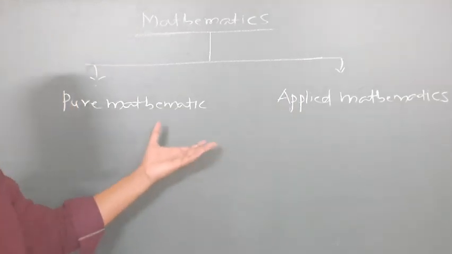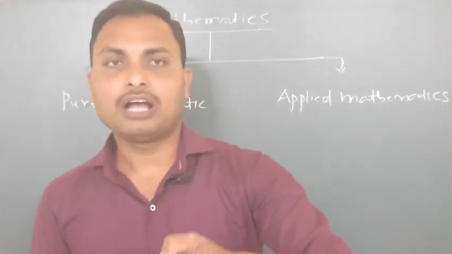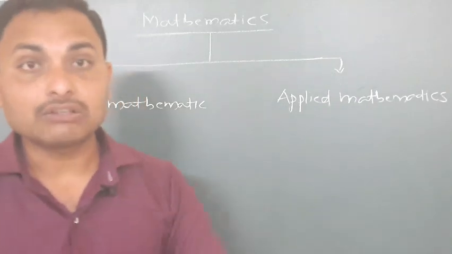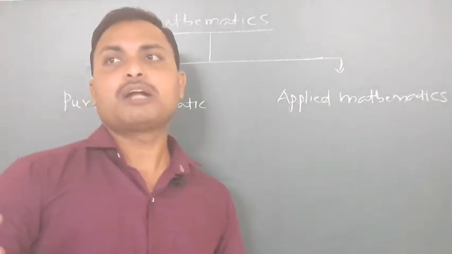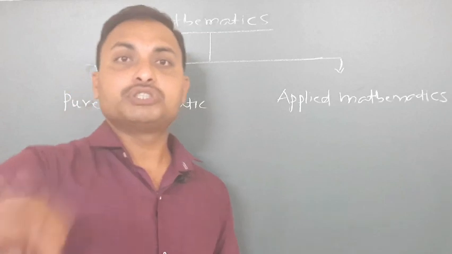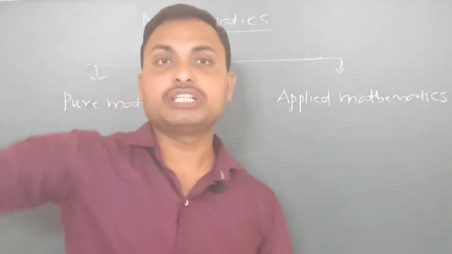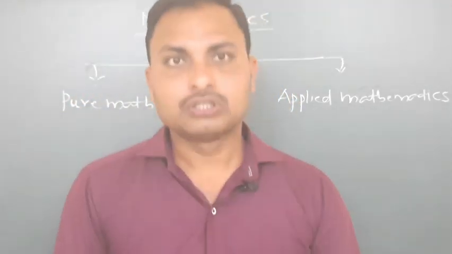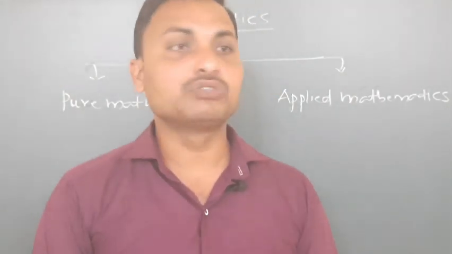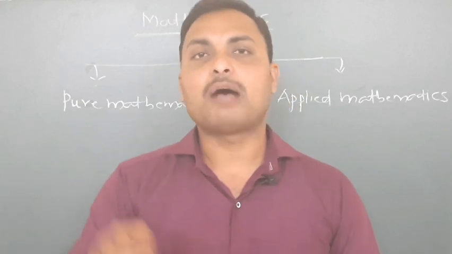Whatever things we are already studying, up to the 9th also we studied, that is geometry, algebra, arithmetic, these all come under pure mathematics, isn't it? Now applied mathematics, what is meant by applied mathematics? That means the mathematics which is used in other fields, for example in physics. To solve derivations and physics problems, mathematics is used, and that kind of mathematics is applied mathematics.